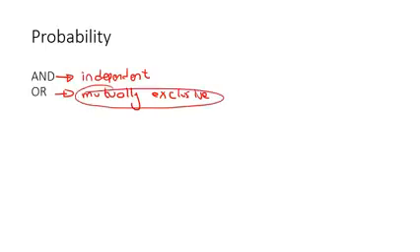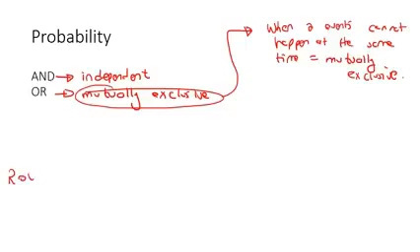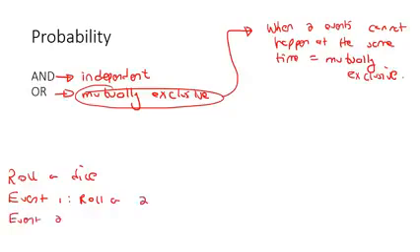When two events cannot happen at the same time, then we call that mutually exclusive. For example, let's say we roll a dice. Let's say that event 1 is we want to roll the number 2, and event number 2 is we want to roll an odd number.